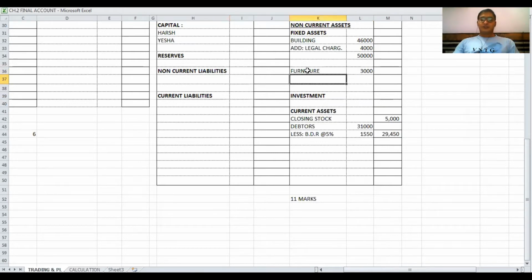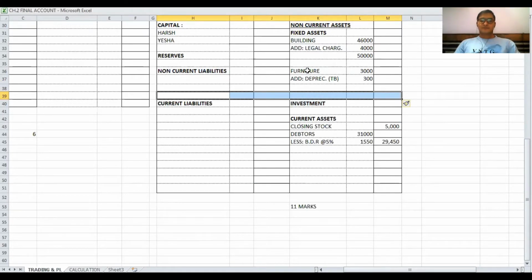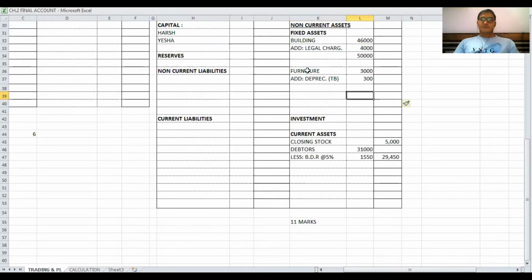Then depreciation on furniture given in the trial balance, add depreciation 300. So now the total is 3300.